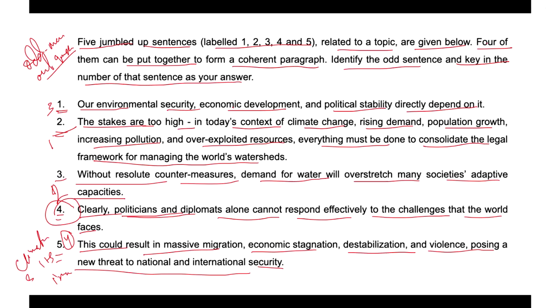Statement two fits as the start; you can say it is the introduction, so it describes the current scenario.